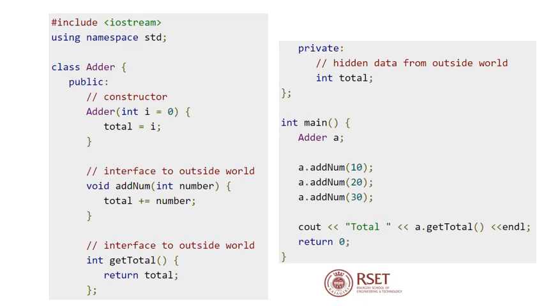But if you notice in this case, if we had tried to access the variable total by calling a.total or something, it would cause an error, because total is a private member and it cannot be accessed from outside the class adder.